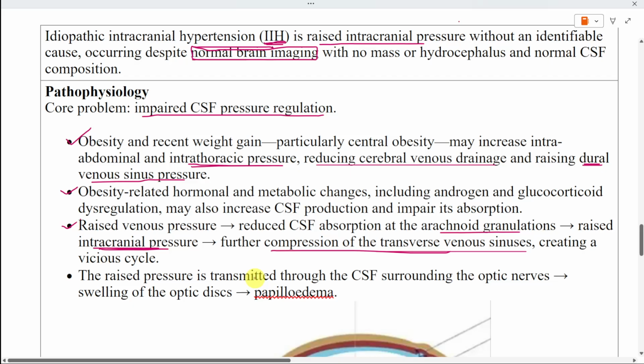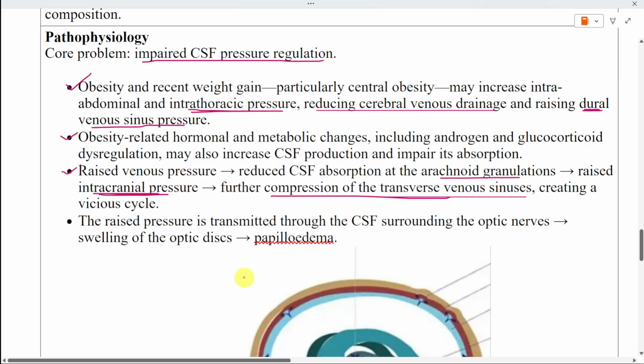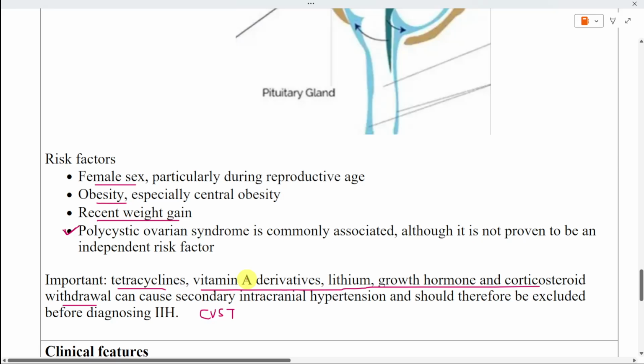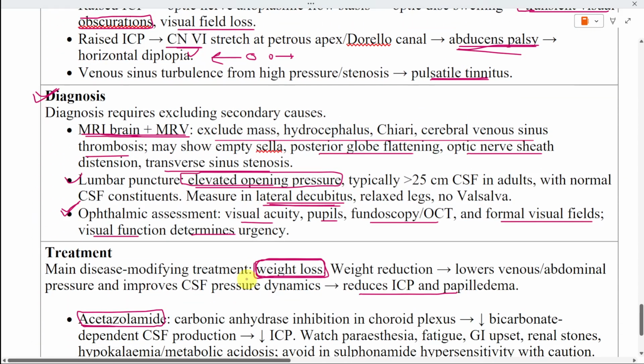Quick recall. A woman with obesity presents with headache, pulsatile tinnitus, and papilloedema. Magnetic resonance imaging shows no mass lesion, but magnetic resonance venography has not been performed. Why should lumbar puncture not be the final diagnostic step at this stage? The answer is that cerebral venous sinus thrombosis must first be excluded with venous imaging because it can closely mimic idiopathic intracranial hypertension and requires different treatment.